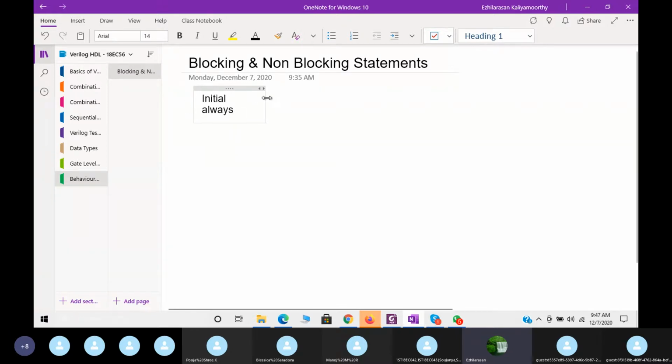If you see the syntax for the initial statement, it will be in this way: initial, then if you have more than one statement, you will have begin, then the statements will be there, then end.